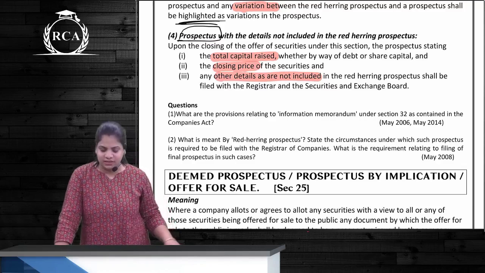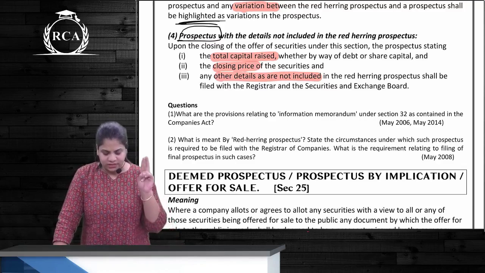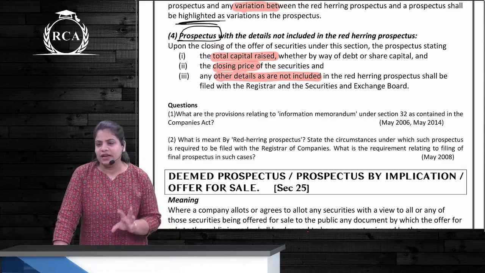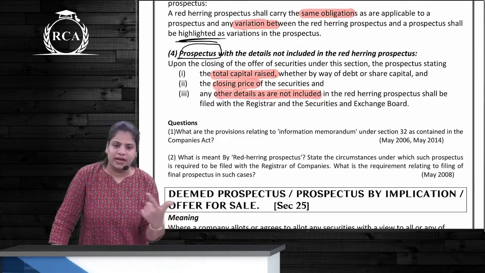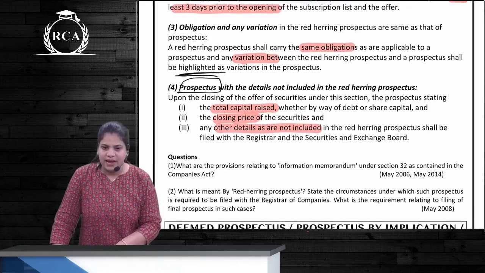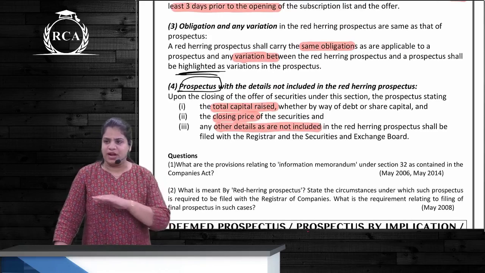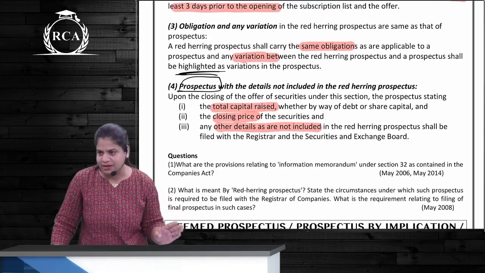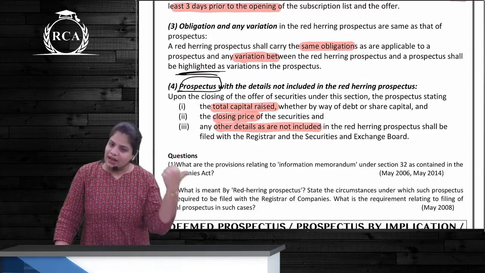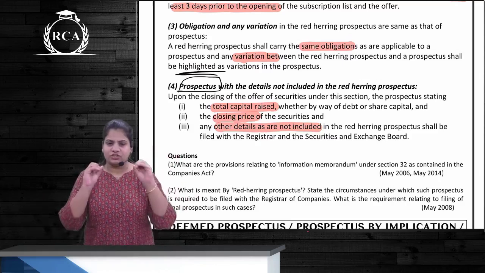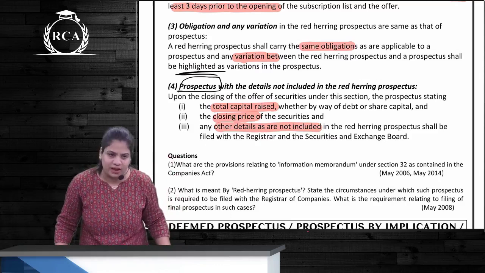Once again, what are the 3 details? Total capital raised, closing price, and other details which are not included. Then we have 2 points with respect to obligation and variation. The obligation of RHP and information memorandum is the same as a prospectus, and any variation in the RHP and prospectus should be highlighted as variation.